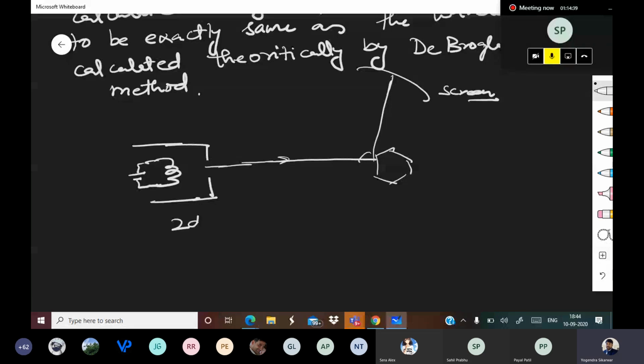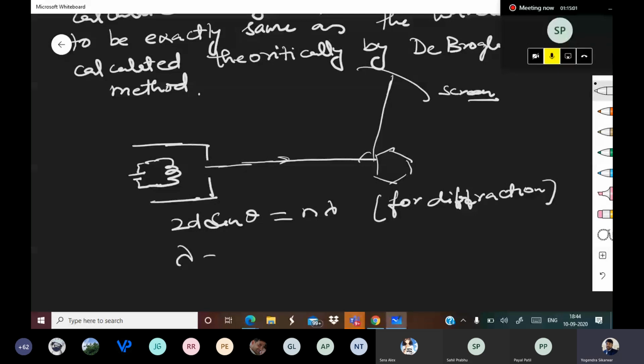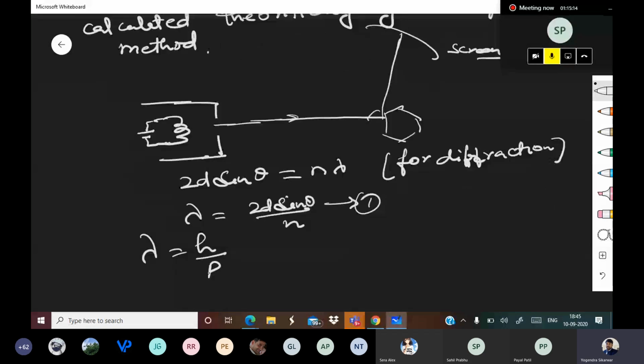Now 2d sine theta is equal to n lambda. That happens for diffraction. So that gives us lambda is equal to 2d sine theta upon n. This is equation 1. Now lambda is equal to h upon p.